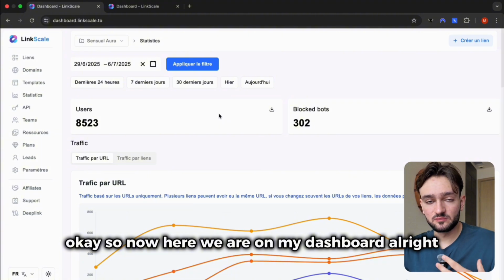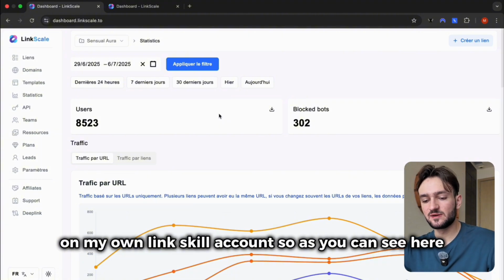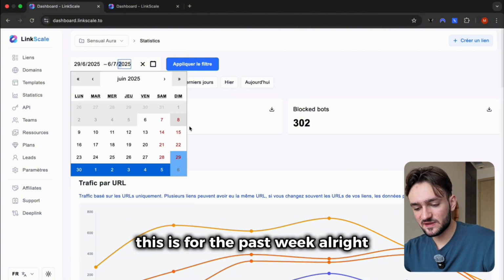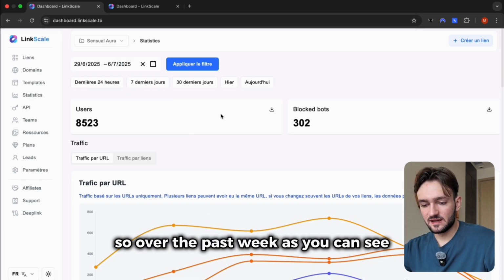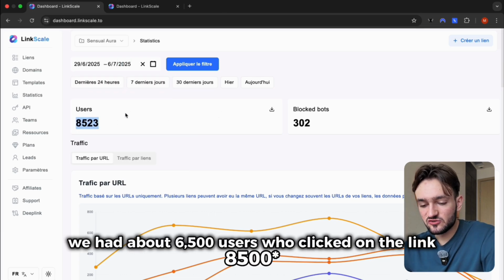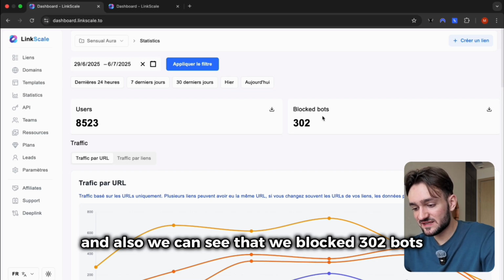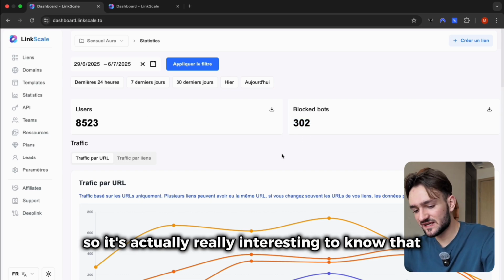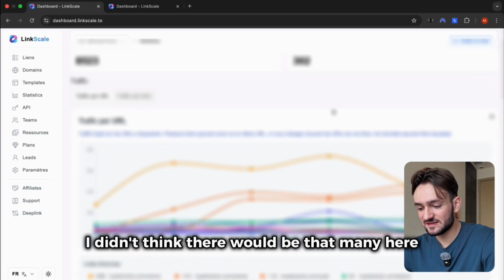Okay, so now here we are on my dashboard, all right, on my own Linkscale account. So as you can see here, this is for the past week, all right? So over the past week, as you can see, we had about 6,500 users who clicked on the link. And also we can see that we blocked 302 bots. So it's actually really interesting to know that. I didn't think there would be that many.